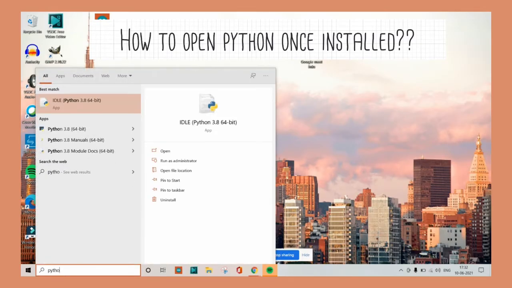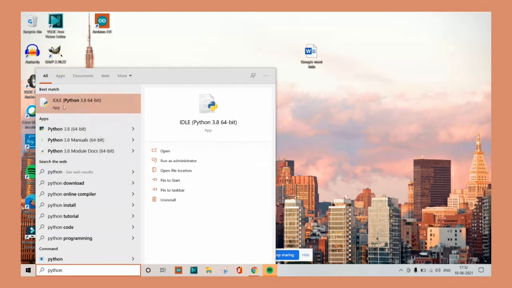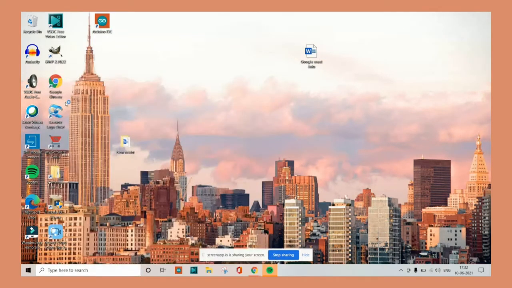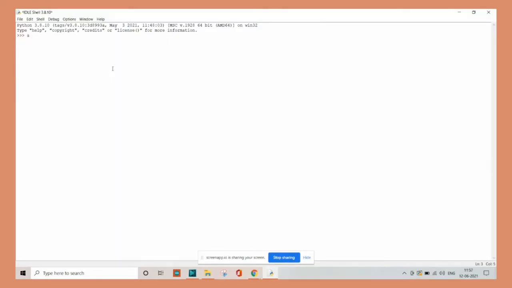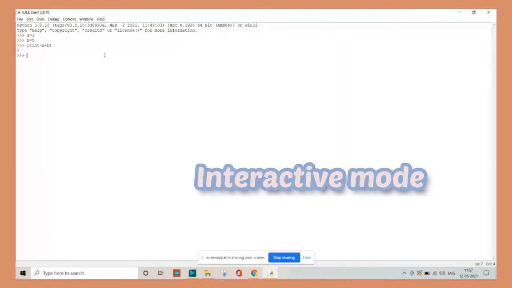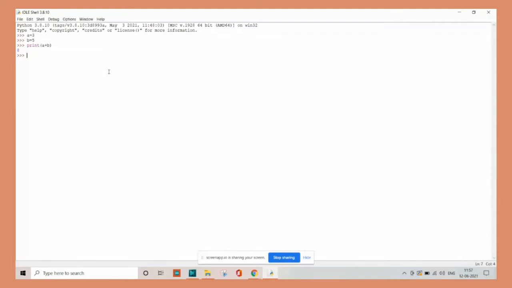For opening Python once installed, search Python in the start bar, click on the IDLE Python. Then something like this opens, and this window is known as the interactive mode. Now let us try to do the addition operation between two numbers in the interactive mode. Take A as 3 and B as 5 and print in bracket A plus B. Then we will get the sum of these two numbers. The answer will be immediately printed as this is the interactive mode.